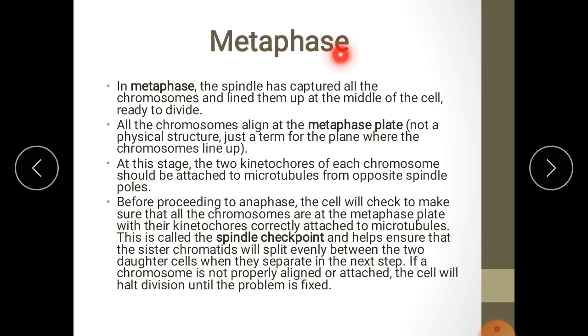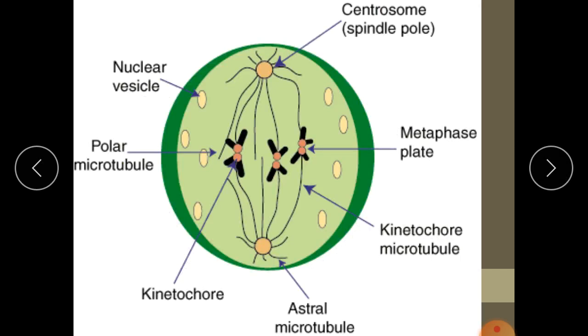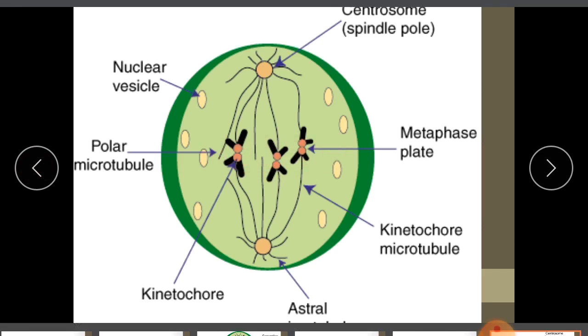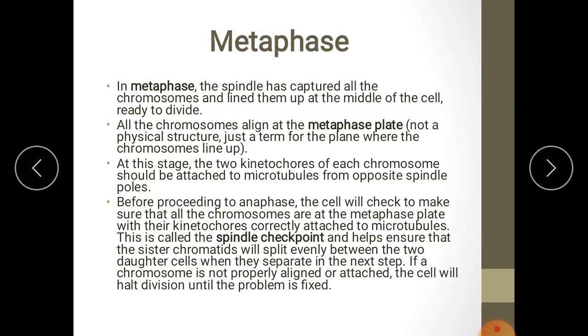Next, metaphase. The second phase is metaphase. In metaphase, the spindle has captured all the chromosomes and lined them up at the middle of the cell, ready to divide. Can you see here? All chromosomes are pulled to the center of the cell. This is called the metaphase plate. So all the chromosomes align at the metaphase plate. It is not a physical structure, just a term for the plane where the chromosomes line up.